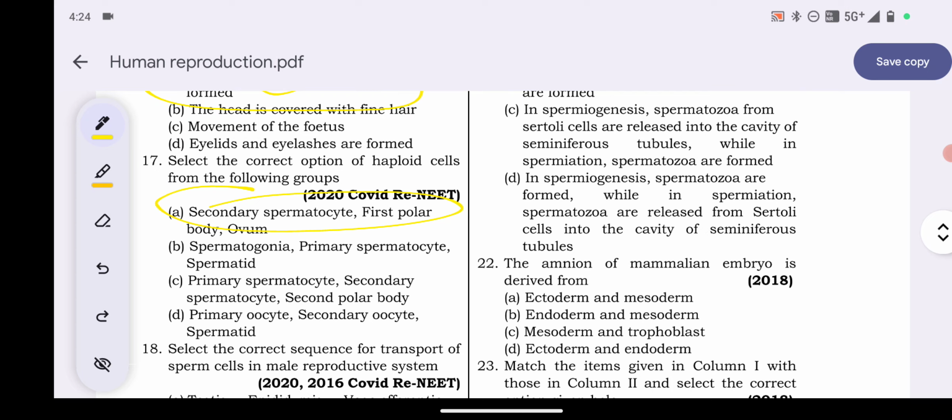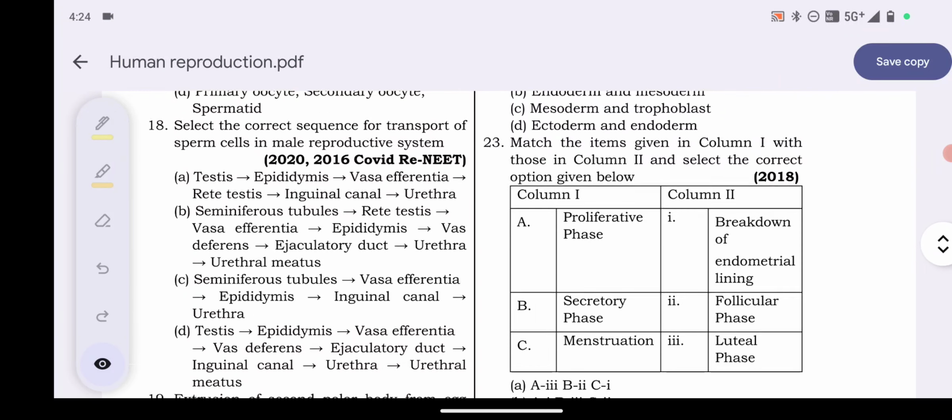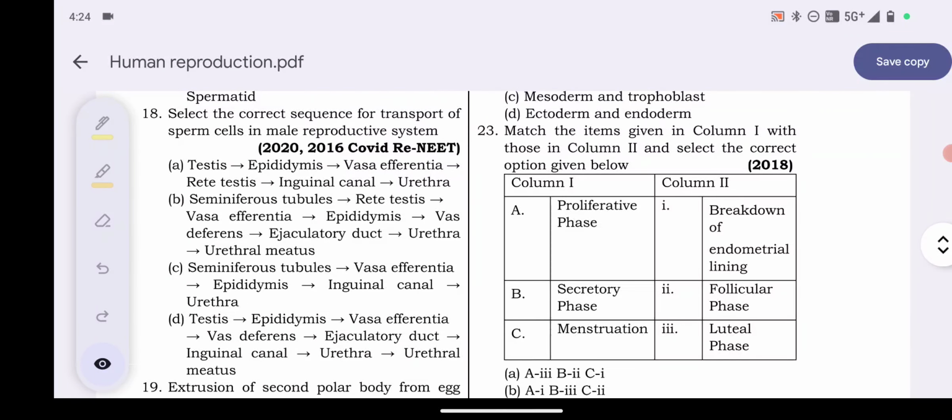Next, 18. Select the correct sequence for transport of sperm cell in the male reproductive system. You have to tell the proper sequence. This was asked twice in the NEET paper, in 2020 and also in 2016. Look, you have to tell the correct sequence.